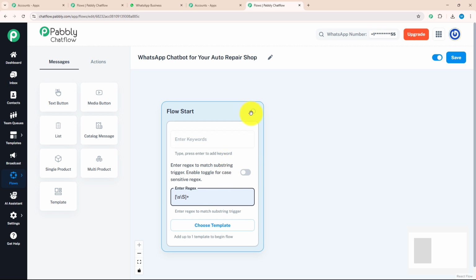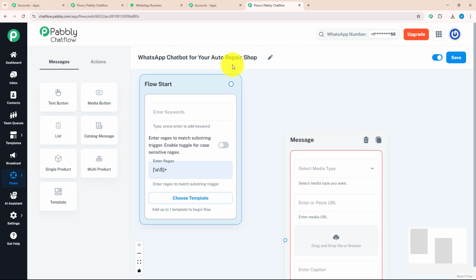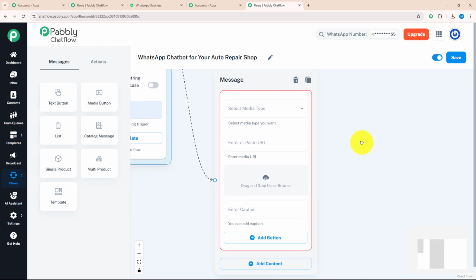Now, as soon as my customer enters a message, I want to send them a welcome message with a media. By sending a media, you can make your chatbot much more attractive. For that, I will drag and drop the media button from the message section and connect it with my flow start, which means as soon as my customer enters a message, this welcome message with media will be delivered to them.